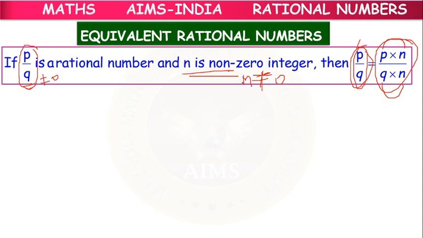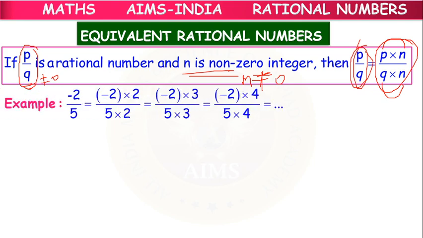So we have a rational number. In that rational number, q is not equal to 0, and we have a number n which is not equal to 0. Then if we multiply both the numerator and denominator by n, we will get another rational number. The given rational number and the resulting rational number are both said to be equivalent.